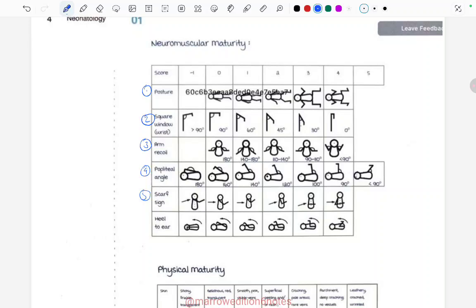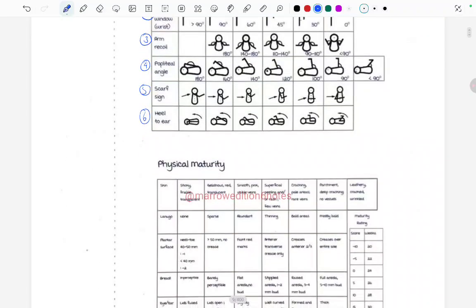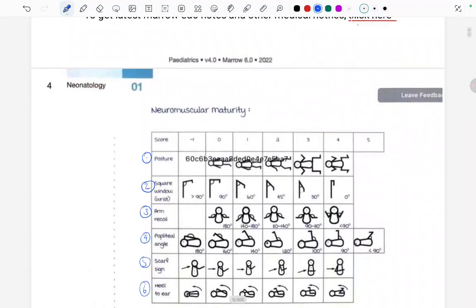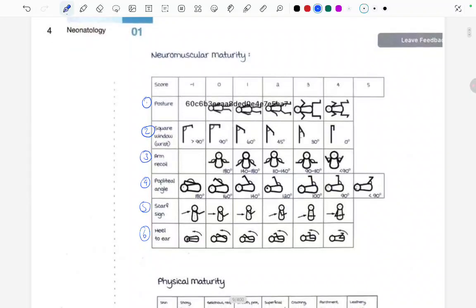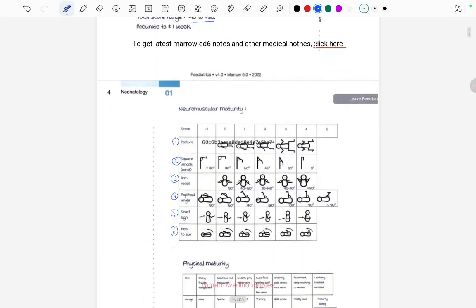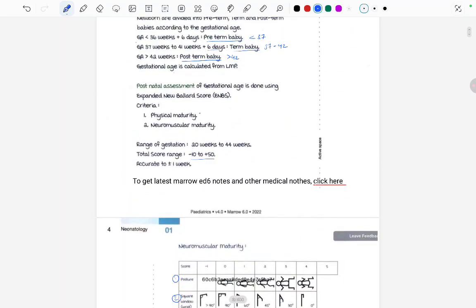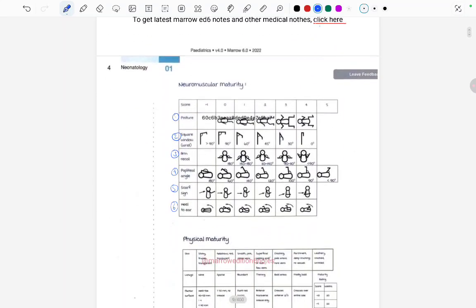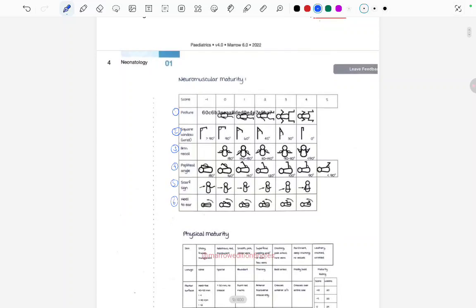Then there is heel to ear test. This was all for neuromuscular maturity, and on the basis of this, we score the baby and calculate the maturity of the gestational age of the baby, and it gives accuracy of around ±1 week.